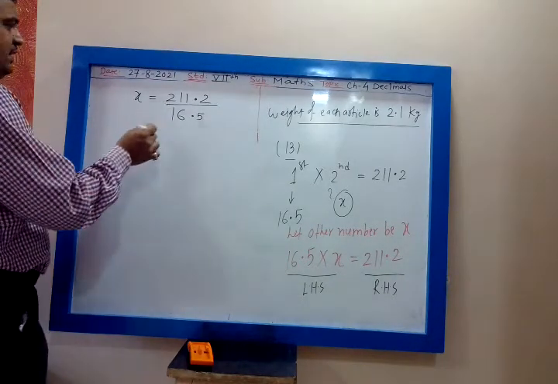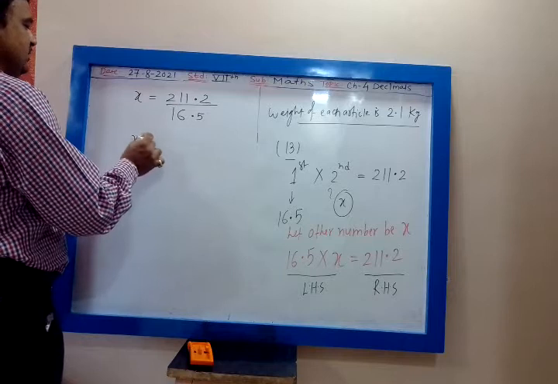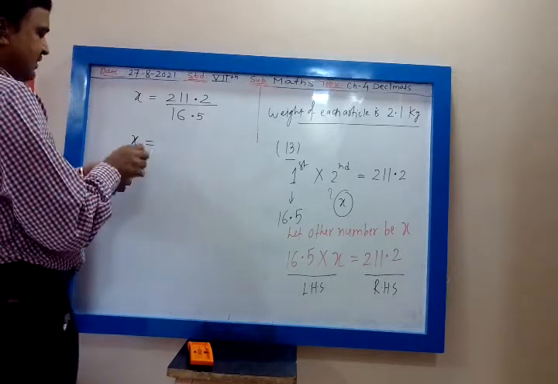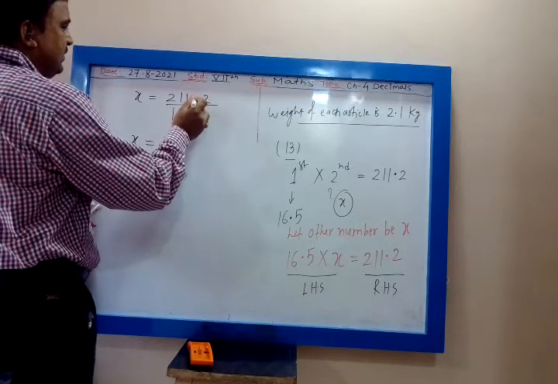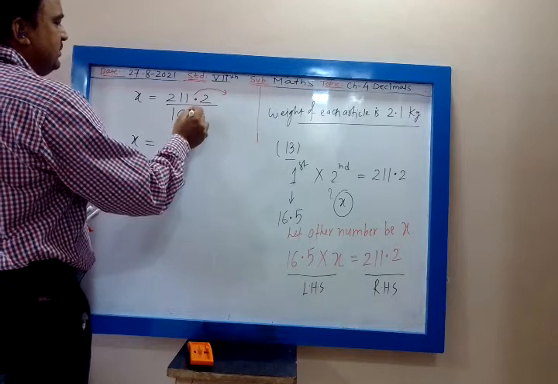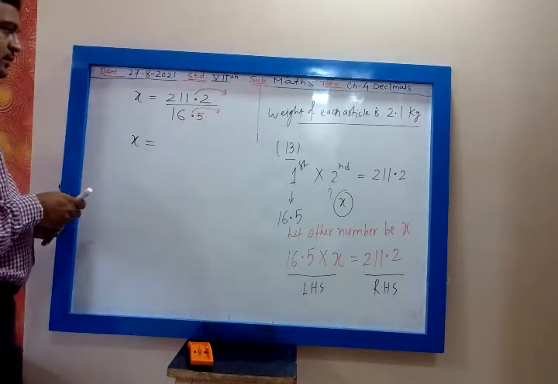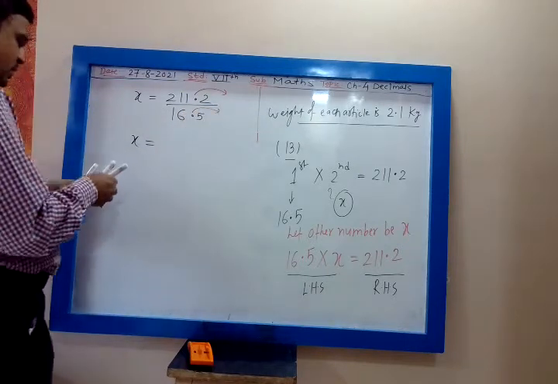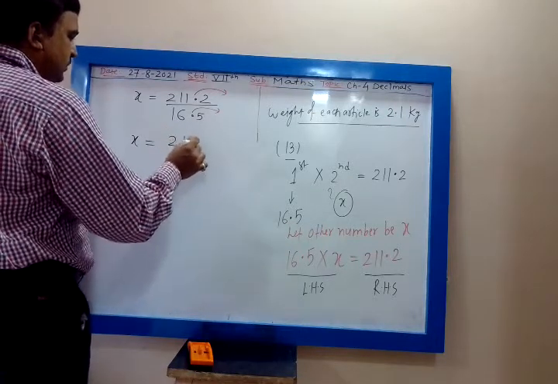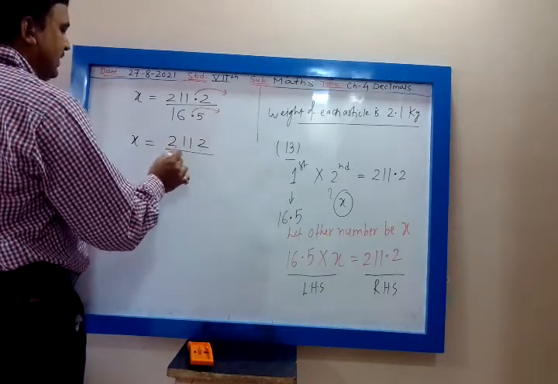Whenever decimal is there in both numerator and denominator, you remove the decimal. After decimal, it is one digit, remove. So this will become 2112 upon 165.